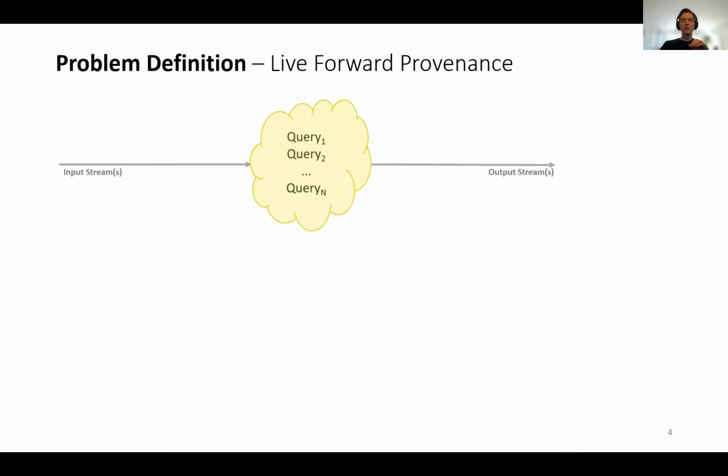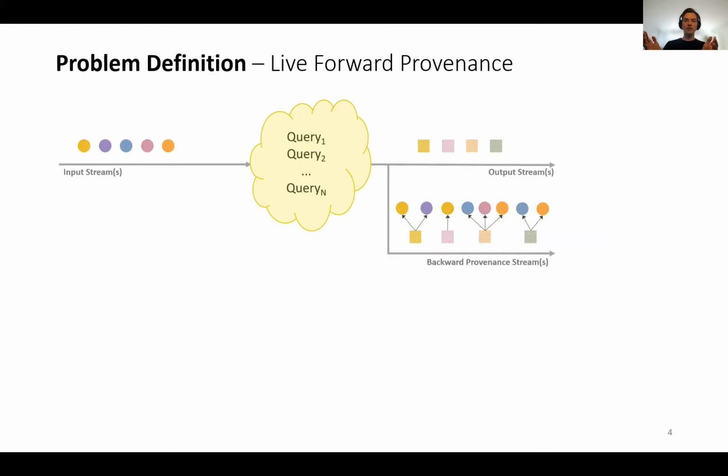We now define the problem of generating a stream of live forward provenance. A group of n queries processes tuples from one or more input streams and generates streams of output tuples. Existing streaming provenance tools produce streams of backward provenance, connecting each output to the inputs that led to its generation.